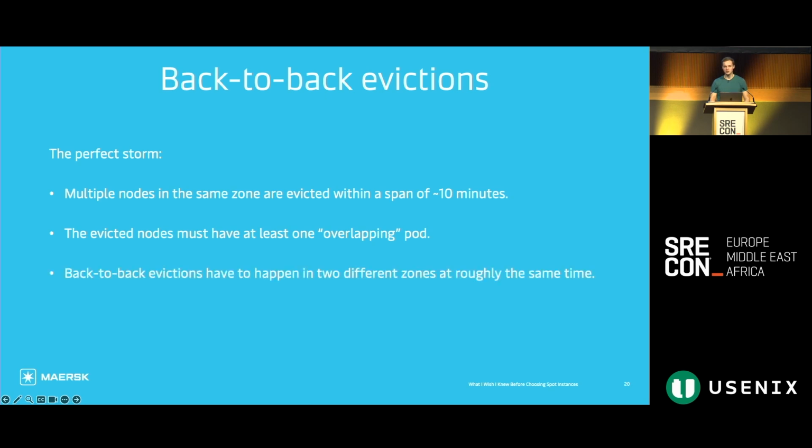And this back-to-back eviction pattern has to happen in 2 different zones at roughly the same time. This particular sequence of events was quite rare. We would see it maybe a couple of times per month. It was extremely difficult to debug, and it would always cause us downtime.